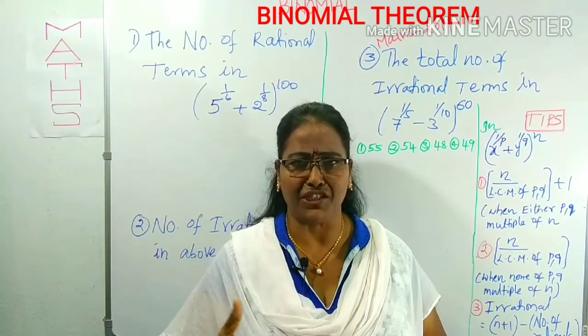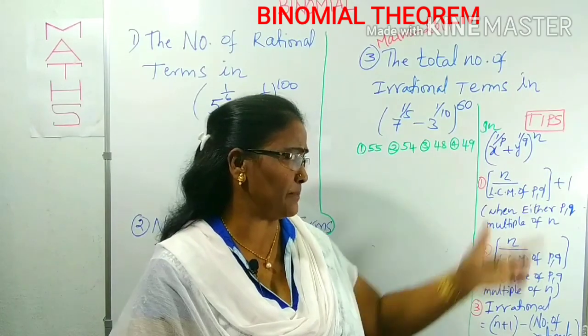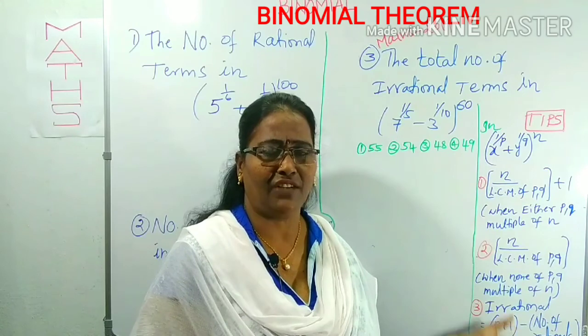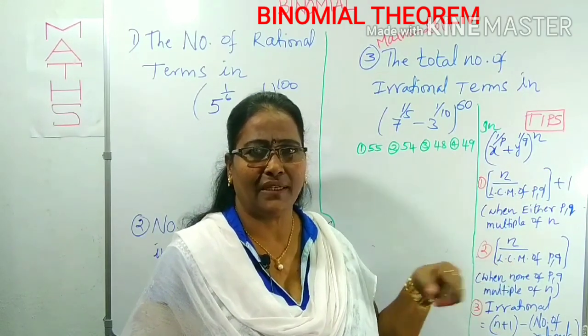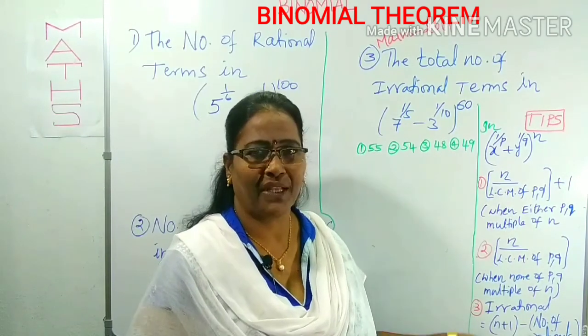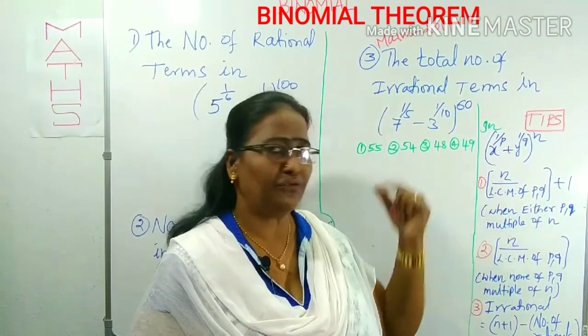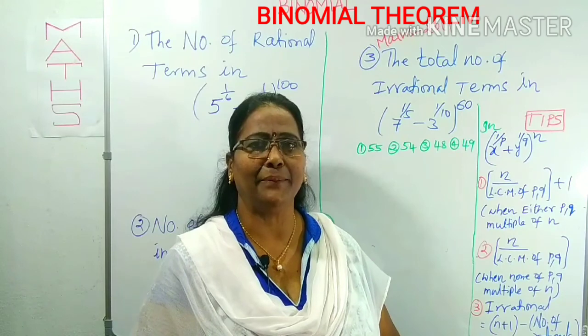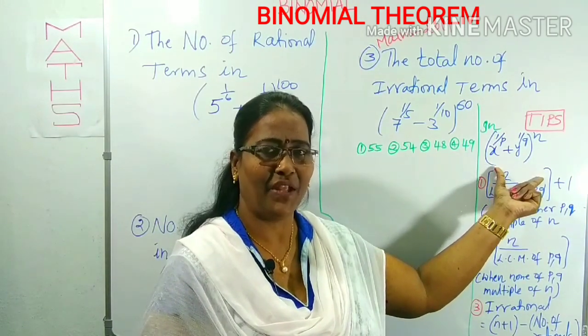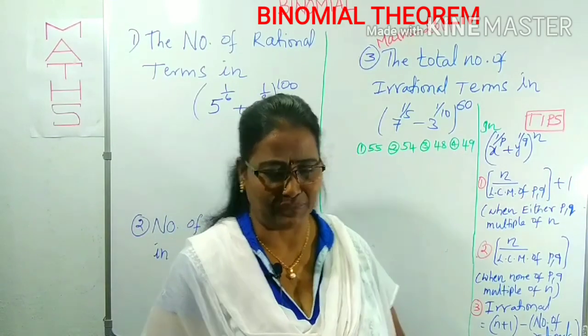Without that expansion, we just concentrate on this step. You can remember it easily, it is not difficult at all. Within 10 seconds, you can get the solution if you know the application of this tip. These tips are useful to find the number of rational and irrational terms of an expansion in this form. Is it clear? Now come to the questions one by one.